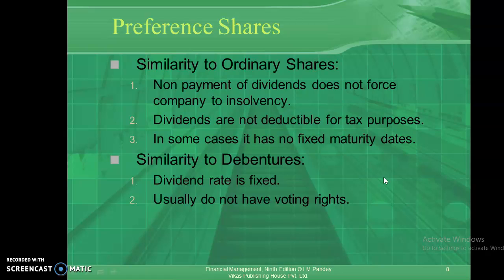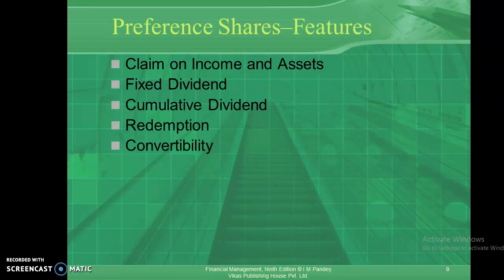The preference shareholders do not have voting rights. And the dividend rate is fixed in nature also. That's why it's also compared to debentures. So preference shares are known as hybrid securities. They show the features of ordinary shares and debentures. That's all about preference shares.